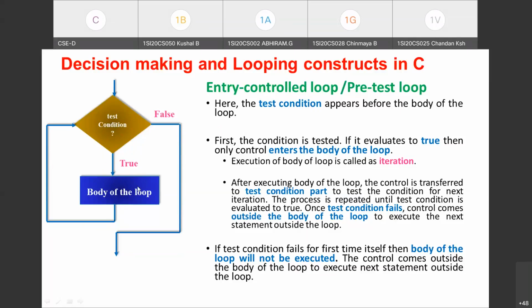So this is how entry control loop works. Is this clear? What do you mean by entry control loop or pre-test loop?